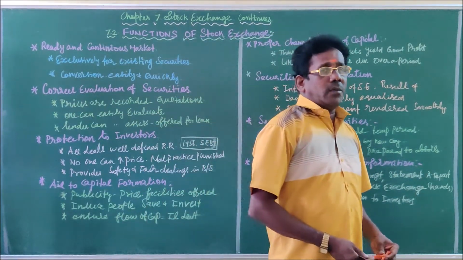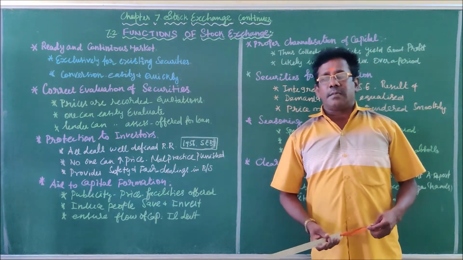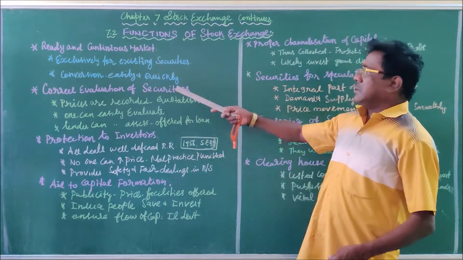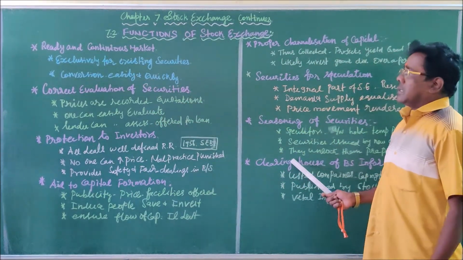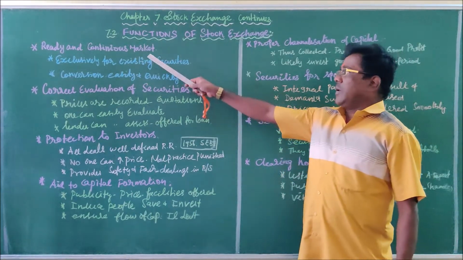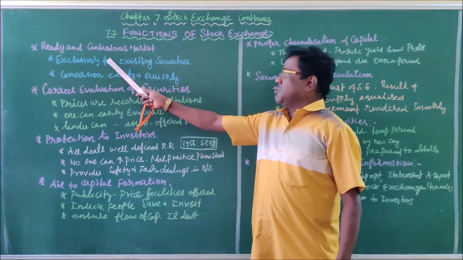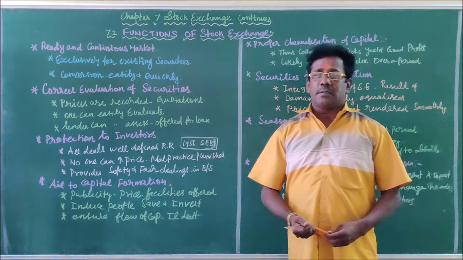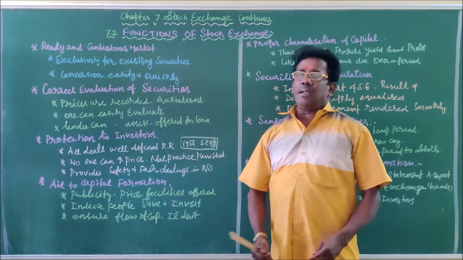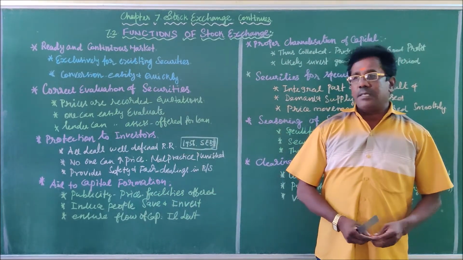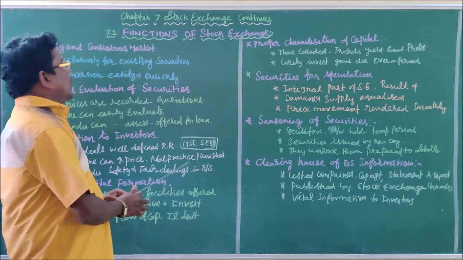It's a very important 5-mark question. So you can present the 5-mark question like this, and definitely you will score full marks. There are 8 functions of stock exchange. For each point, you have to explain any 2 or 3 points, not more than 3 points. So the presentation for 5 marks is very important, and you may present like this for each and every point.